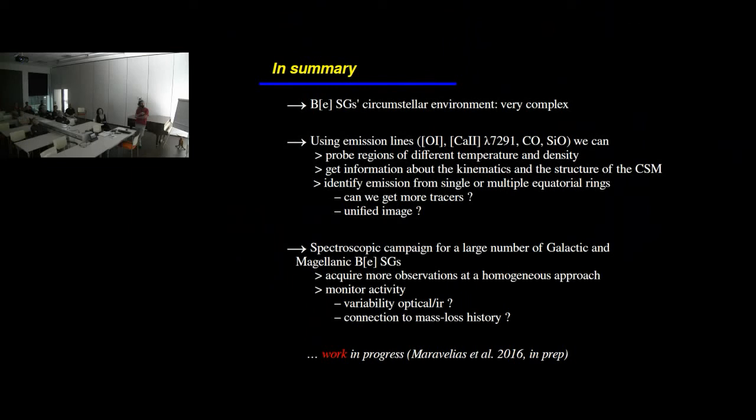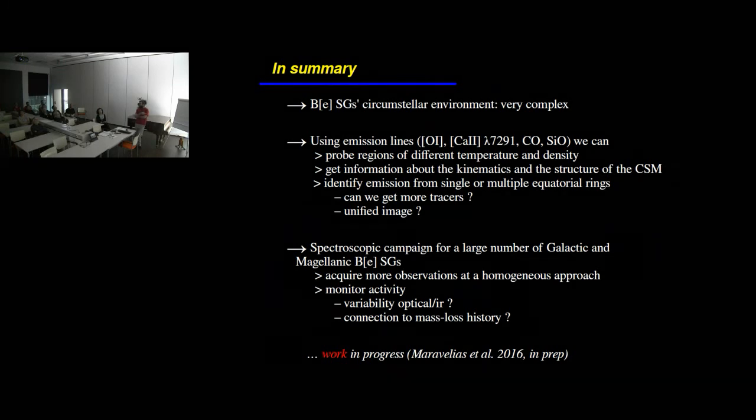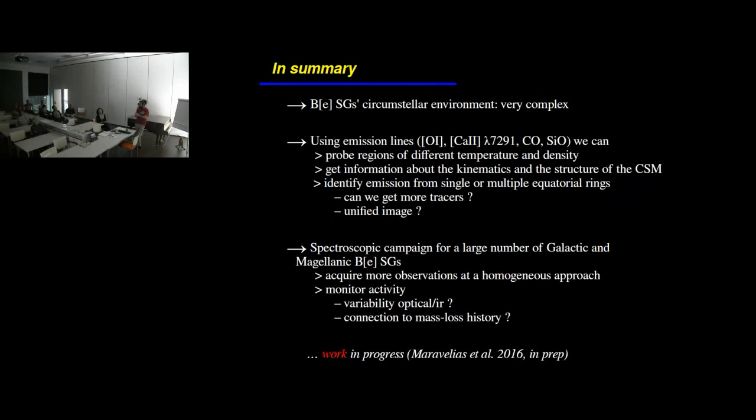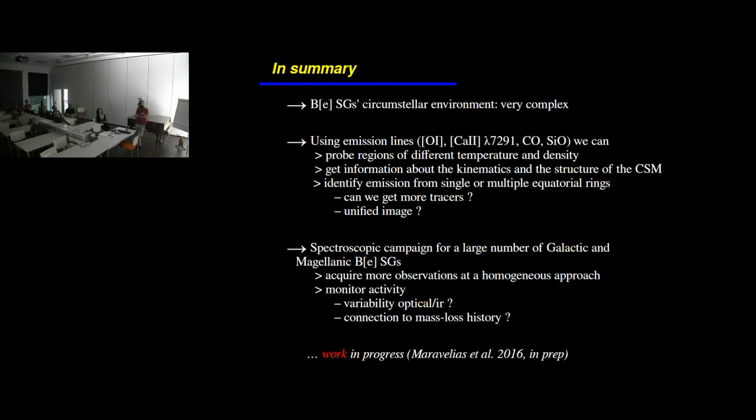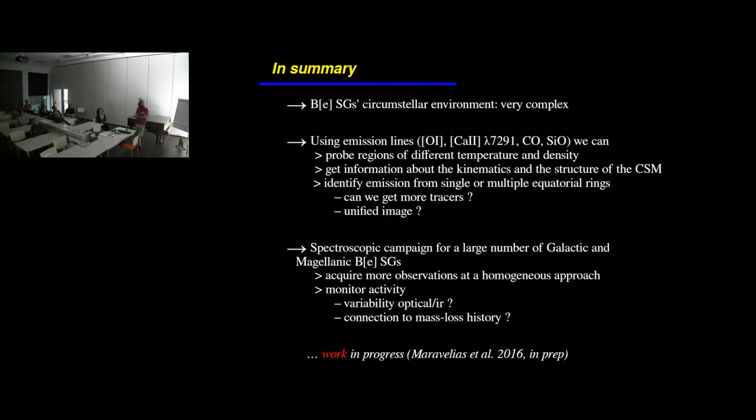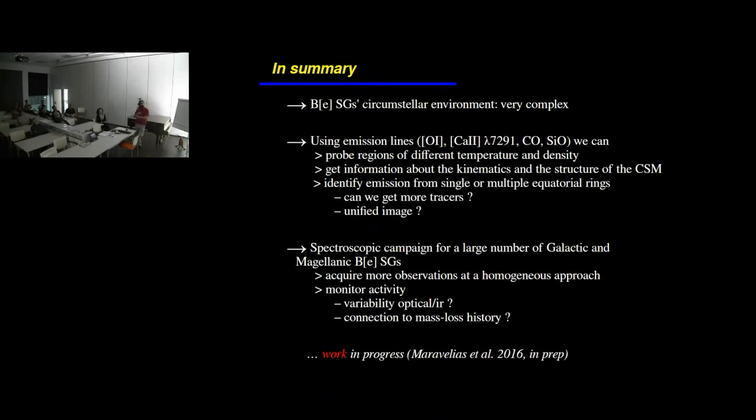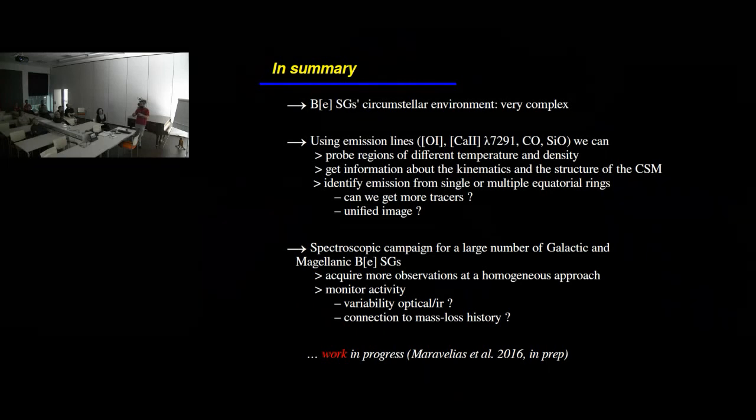We can use emission lines like oxygen, calcium, CO, and silicon oxide in the infrared in order to probe different regions of temperature and density, so we can see how the disk of this star is constructed. We can get information about the kinematics of these lines, and we can identify so far emission from single or multiple equatorial rings. Of course, this raises the question if we really see something that has rings or disks.